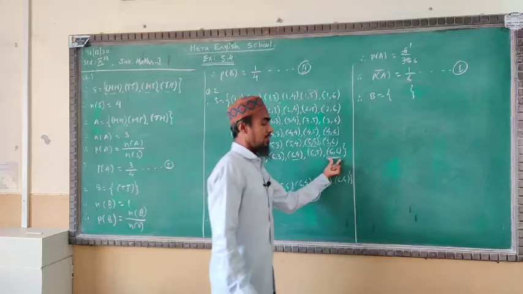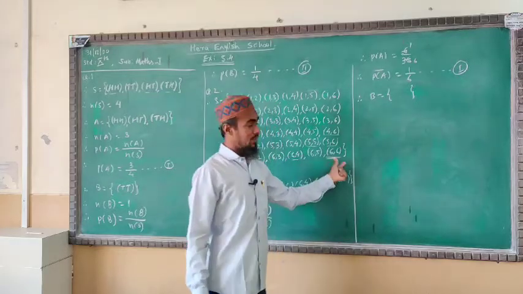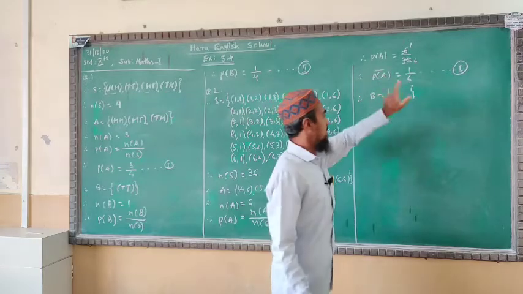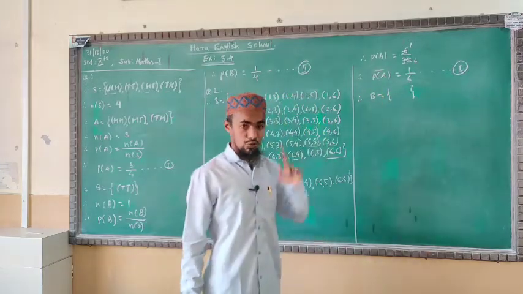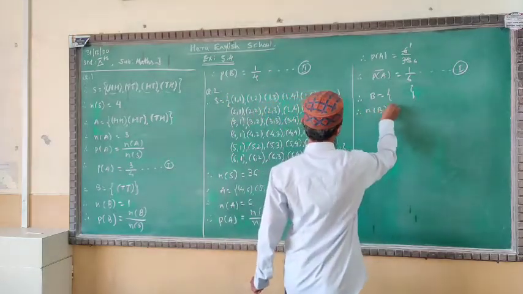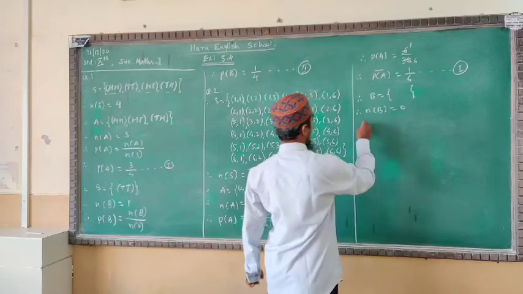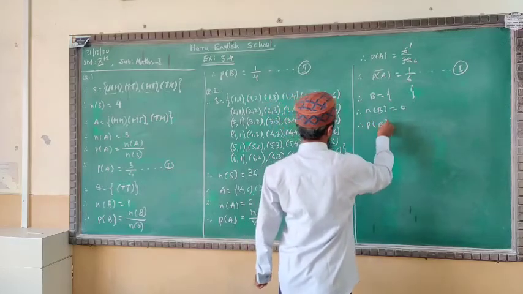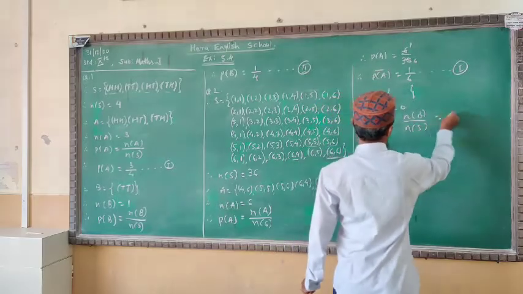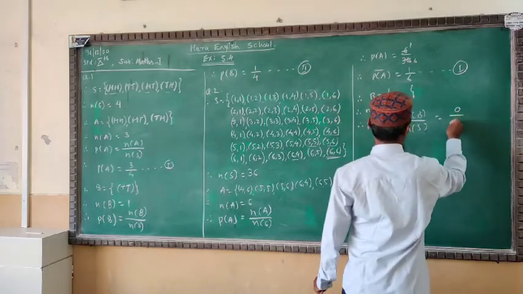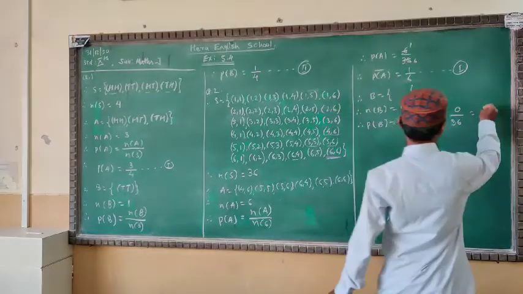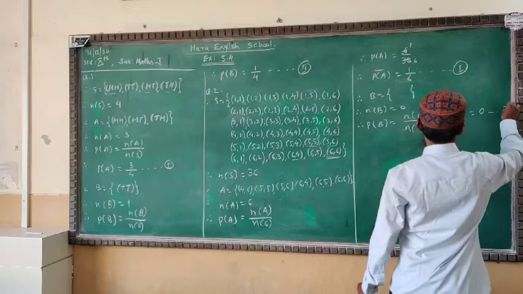The highest number we are getting is only 12. We are not getting 33. So in this set no element will be there, which means set B, according to question number 2, will be an empty set. So we write n of B is equal to 0. Now see very well, the probability of B is equal to n of B upon n of sample space. Keep n of B as 0 and n of sample space as 36. Dividing 0 by 36, you will get 0. It's your second answer.